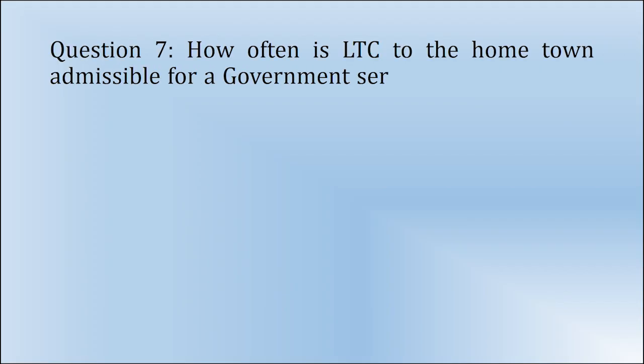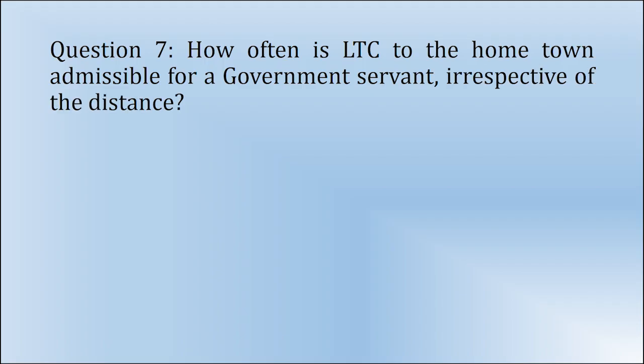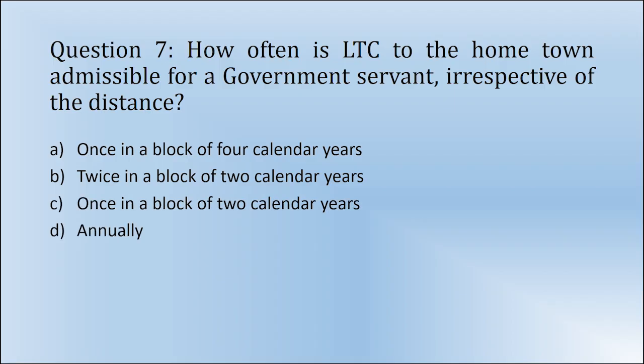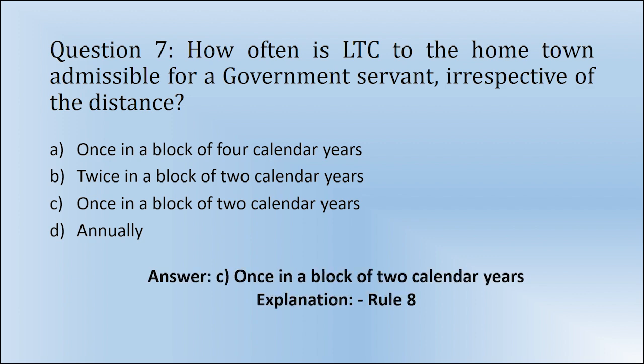Question 7. How often is LTC to the hometown admissible for a government servant, irrespective of the distance? A. Once in a block of 4 calendar years. B. Twice in a block of 2 calendar years. C. Once in a block of 2 calendar years. D. Annually. Answer: C. Once in a block of 2 calendar years. Solution is based on Rule 8.